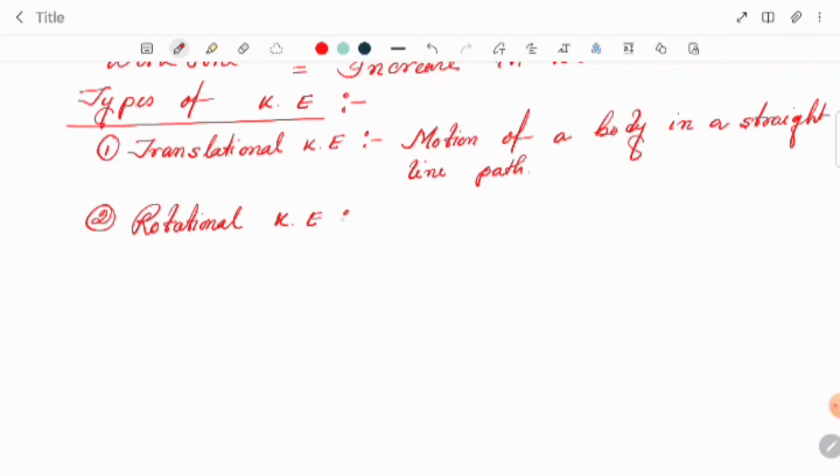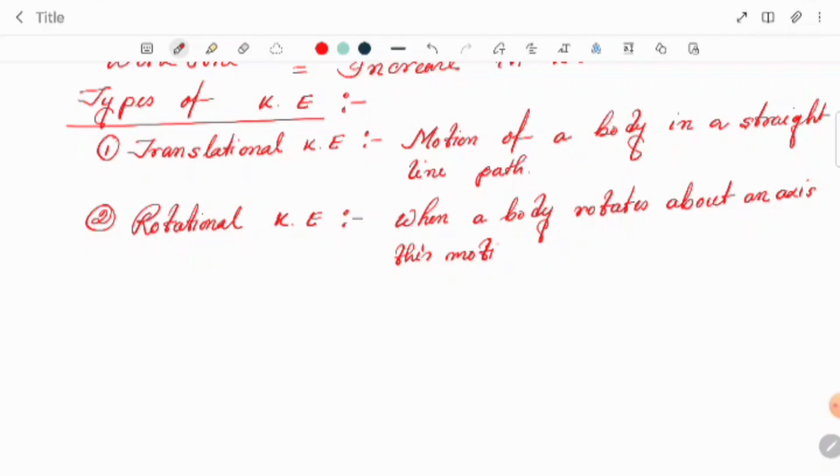When a body rotates about an axis, this motion is called rotational kinetic energy.